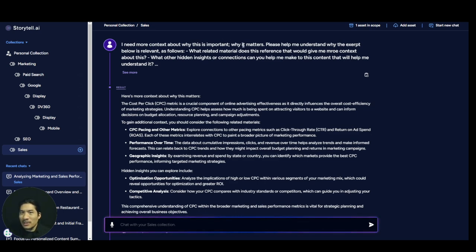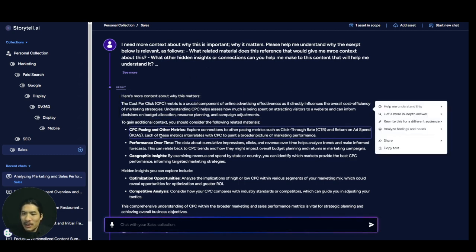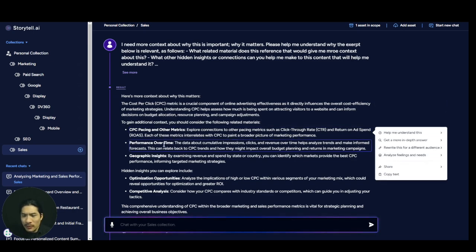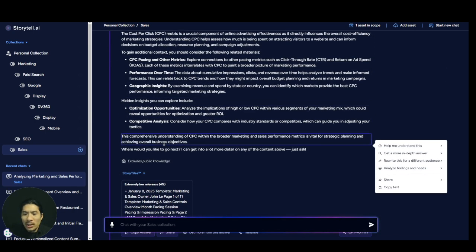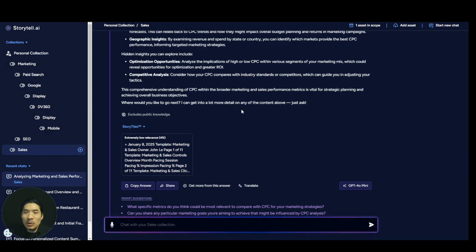What Storytell is basically doing is talking to itself on your behalf to give you a better prompt so that it can give you a more detailed answer. So I just asked it, what is a CPC, cost per click? Why is this important? Now it's telling me about pacing and other metrics, performance over time, geographic insights, all this really, really cool stuff. I think this is super amazing.